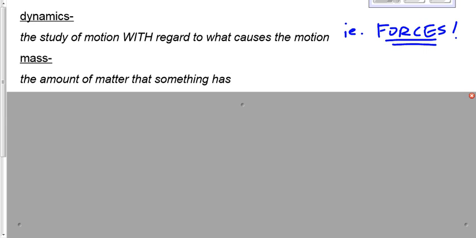Whereas, again, Marcos, we'll talk more about weight a little bit later on in the unit. Weight is related to mass. Your weight is more if your mass is more, but it's not the same thing, because your weight also depends upon gravity in addition to mass. So mass is the amount of matter that something has.